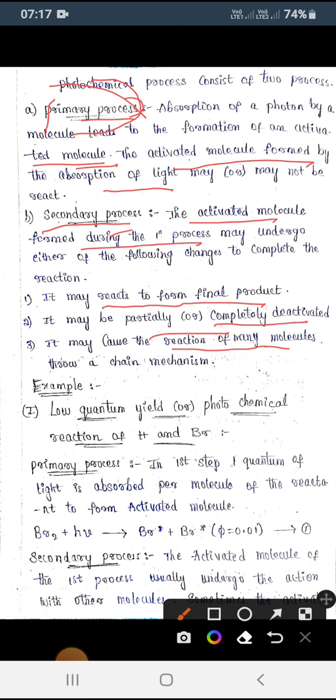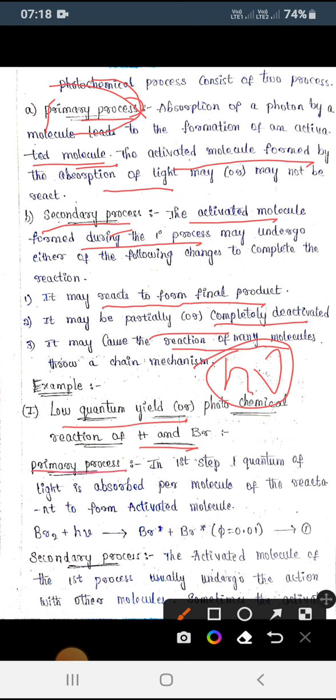Whenever we use the symbol h nu in chemical reactions, the reaction is absorbing some light. That light indicates a free radical mechanism is going to occur. What is the free radical mechanism? It undergoes 3 steps: chain initiation, chain propagation, and chain termination. We will discuss these 3 steps in quantum yield. We have low quantum yield and high quantum yield. Let us see low quantum yield first, where we take the example of hydrogen and bromine.